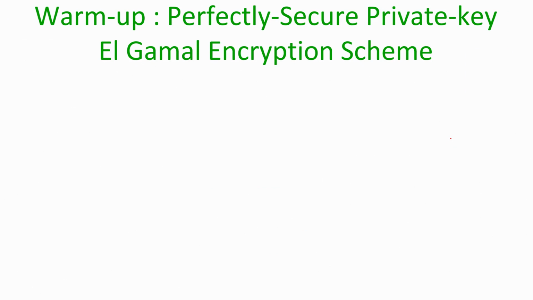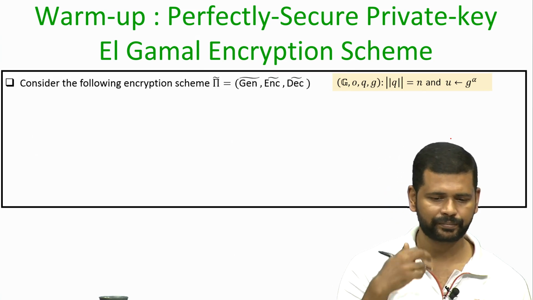So, now let us formalize this intuition by a rigorous proof. Before going into the proof, let us do a warm up and consider a variation of the Elgamal encryption scheme, namely a perfectly secure variant of the Elgamal encryption scheme. I stress here that it is not the way we are going to implement the Elgamal encryption scheme, and that is not the way we actually use it. This variation of the Elgamal encryption scheme in the private key setting is just to make the proof simpler.